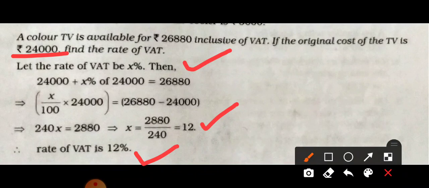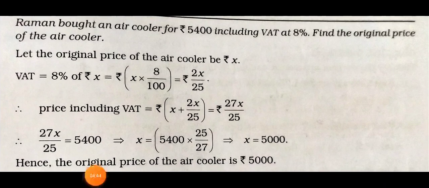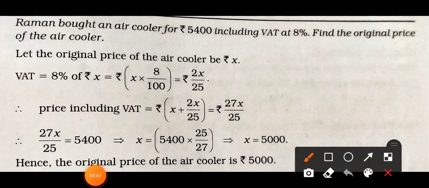Now let's see one more question. Raman bought an air cooler for rupees 5,400 including VAT at 8%. Find the original price of the air cooler. Here you can see the rate of VAT is given, that is 8%, and the selling price is also given, that is 5,400. Now we have to calculate the original cost price of the air cooler, which is marked by the shopkeeper in order to sell it.